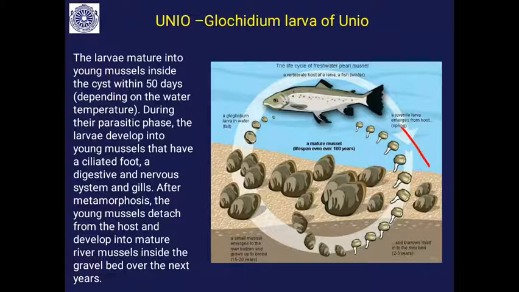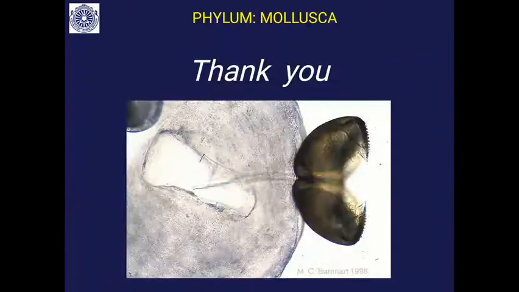You can see these are the young mussels, and they have a ciliated foot. You will find digestive and nervous systems, gills, all these going to develop during the parasitic encystment and development. The young mussels detach from the host, sink to the bottom and dig into the mud in the lake bottom or river bottom, where they mature for about 2 years into the adult freshwater mussel. So this is the life cycle of Unio.